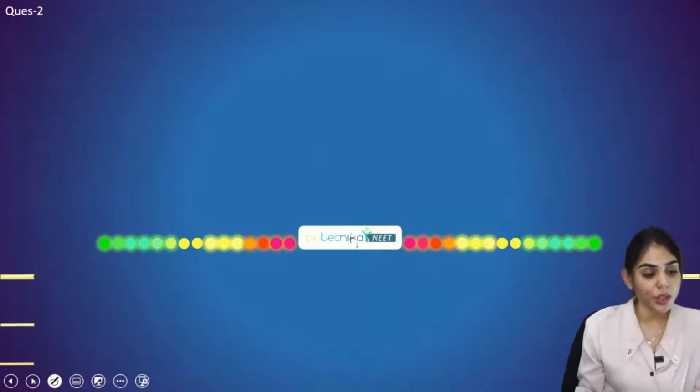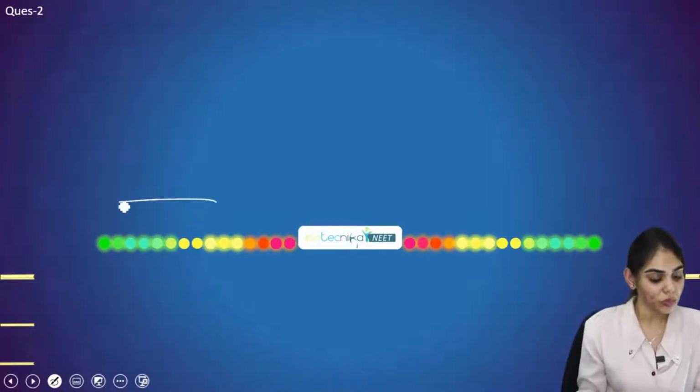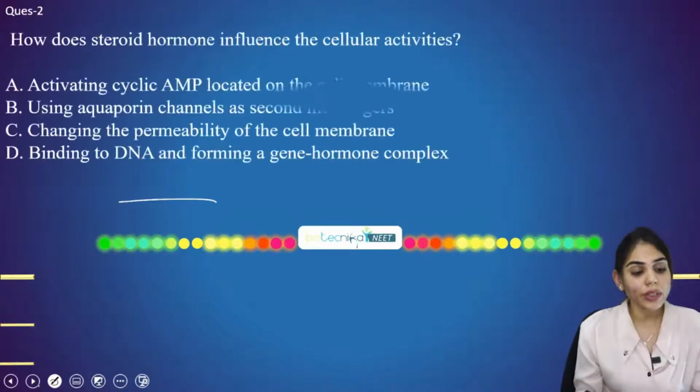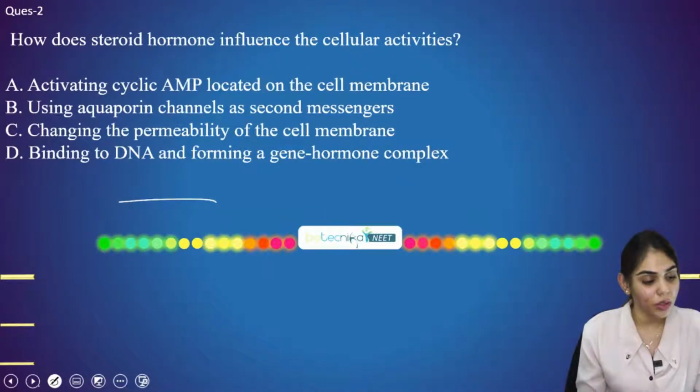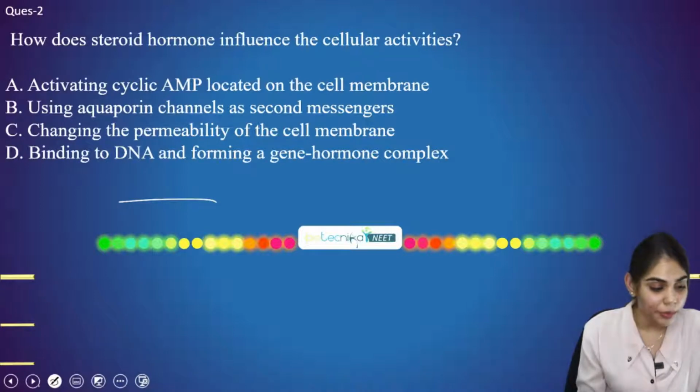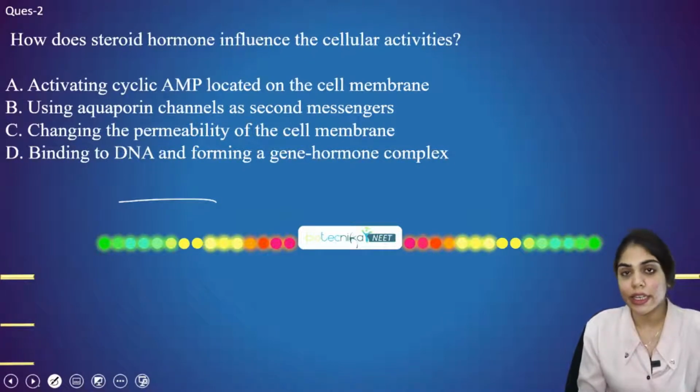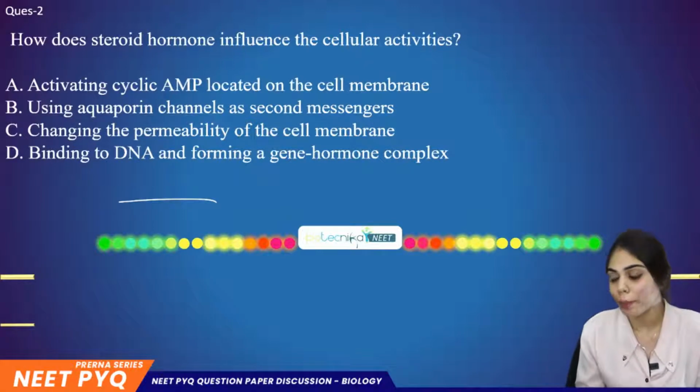The next question you have on the screen is: how does a steroid hormone influence the cellular activities? Option A, activating cyclic AMP located on the cell membrane; using aquaporin channel as secondary messenger; changing the permeability of the cell membrane; or binding to DNA and forming a gene hormone complex.